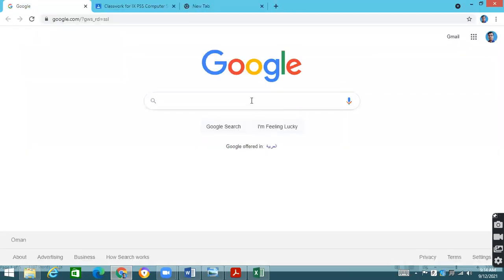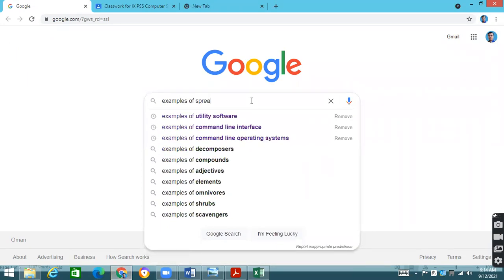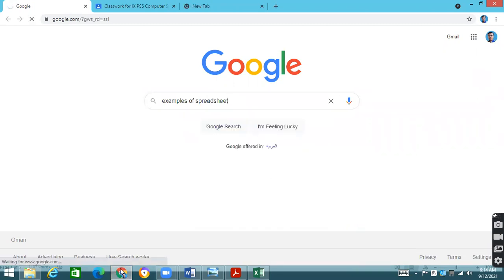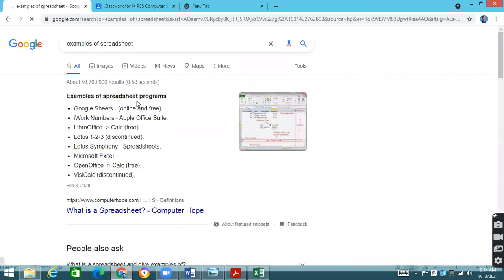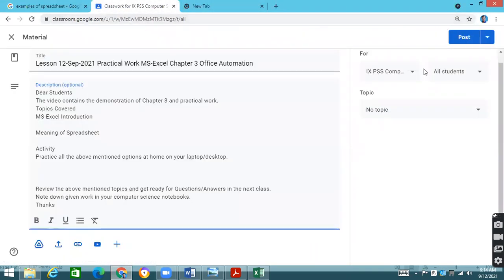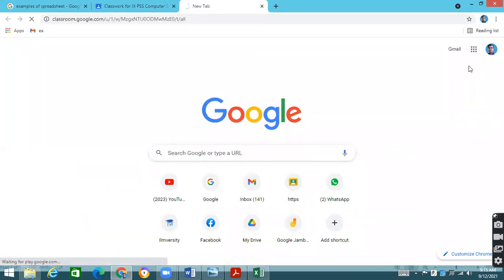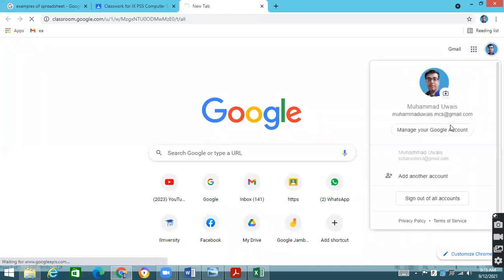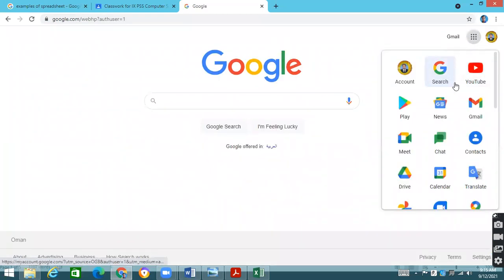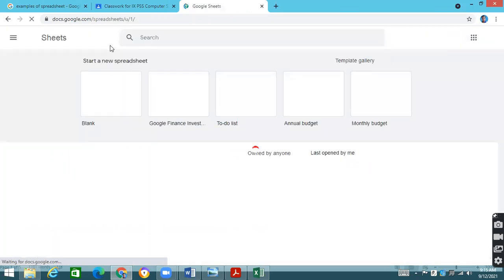Microsoft Excel is not the only example of spreadsheet. If you go to Google and search for examples of spreadsheet, you will see there are a number of software in which we can make them. The most common one is Microsoft Excel, but we have Google Sheets as well. When we have a Gmail account, we have this nine-square button, and if you click there, you will see Sheets. This is Google Sheets, which is similar to our Excel sheet.